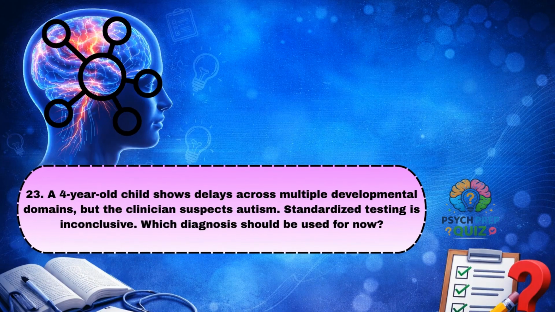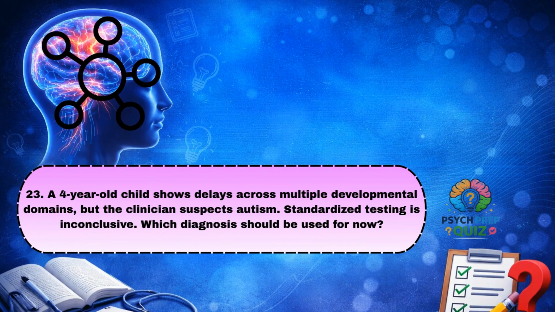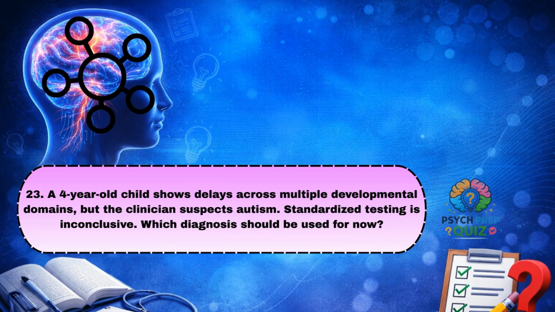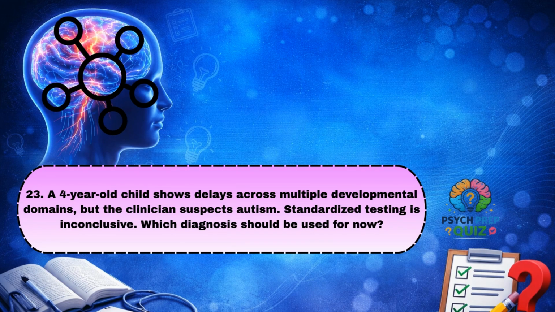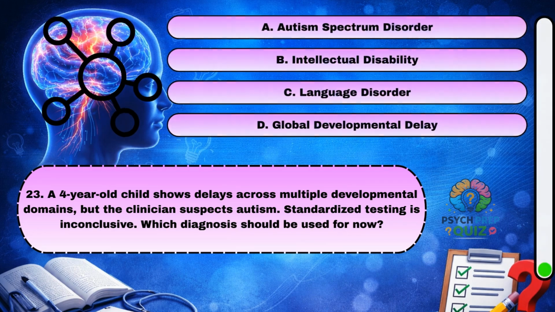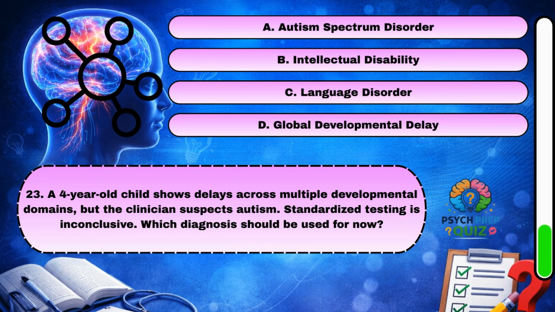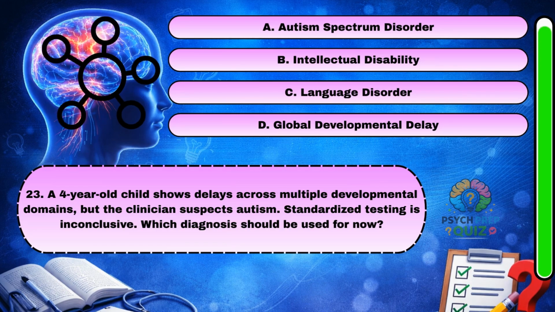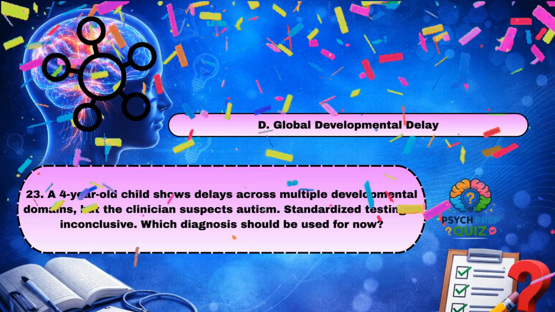A 4-year-old child shows delays across multiple developmental domains, but the clinician suspects autism. Standardized testing is inconclusive. Which diagnosis should be used for now? D. Global developmental delay.